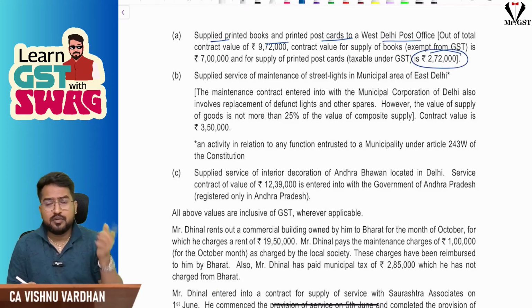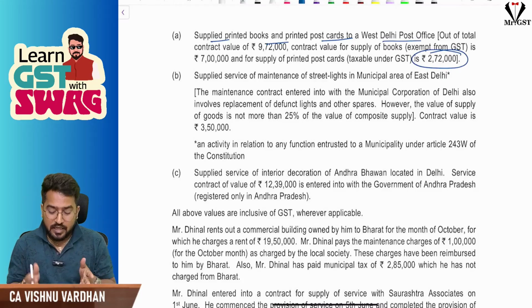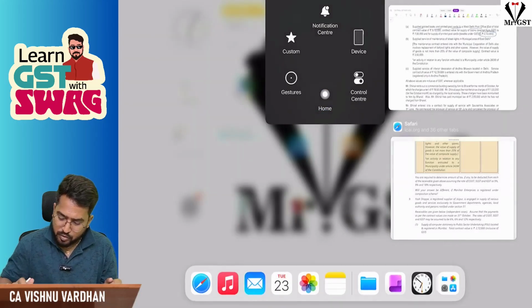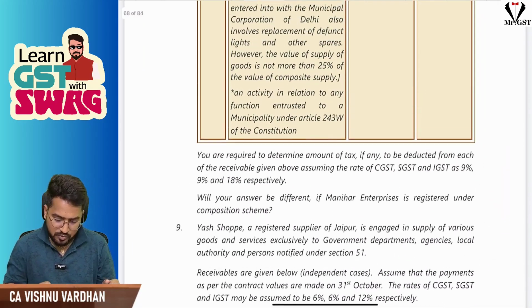Here the taxable value is 2,72,000 including GST, and in this MCQ they did not give the GST rate itself. If you refer to the ICAI study material book back questions, the same question is given there, the same question.